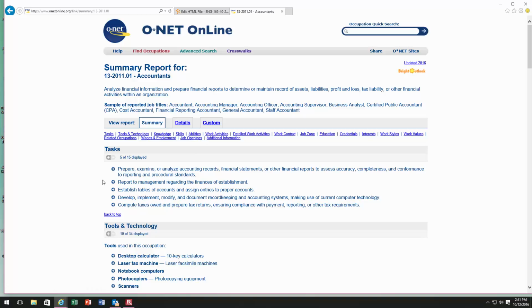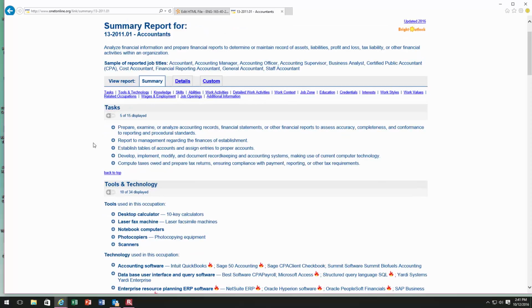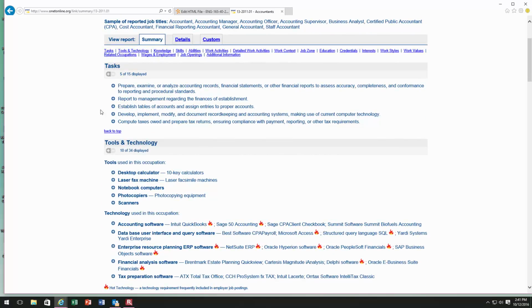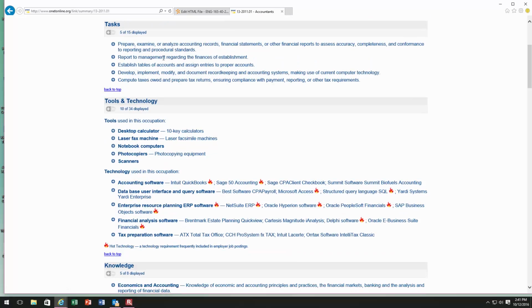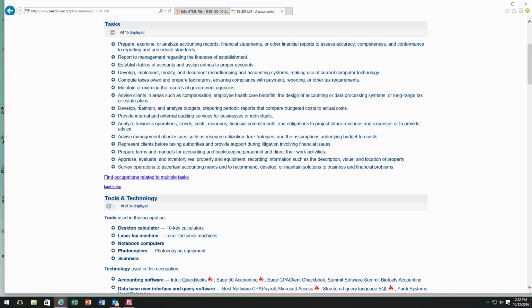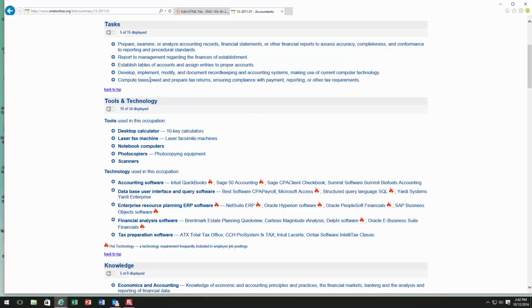Like I said, this website contains a lot of great information. Let's do a quick stroll through the page. It starts off with tasks, which tells you the tasks you can expect as an accountant. Be mindful that only 5 of 15 are displayed here. When you see that, all you have to do is click the plus button and it's going to display all of the tasks that are relevant to the field of accounting. Then you can click it again to minimize it.